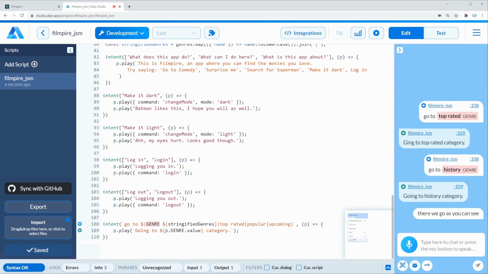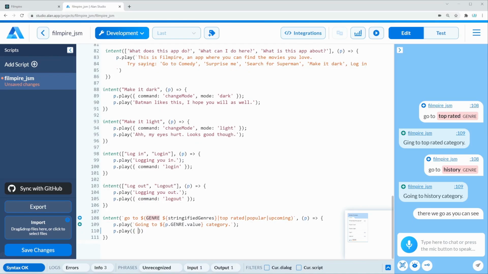Now we can use it to send it to our React application by saying p.play. We pass in an object. Our command is going to be equal to choose genre. And then we can say genre is equal to p.genre, all uppercase, dot value. And then we also want to pass all the genres and then the p itself. We might need to use that later on, but again, the most important things are the genre and the command.